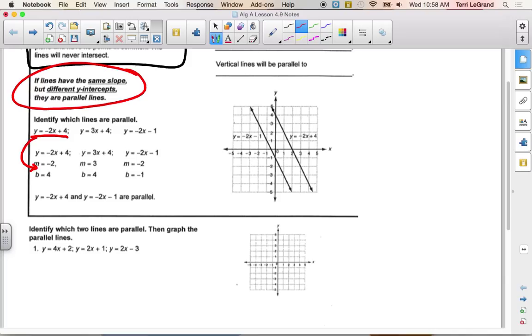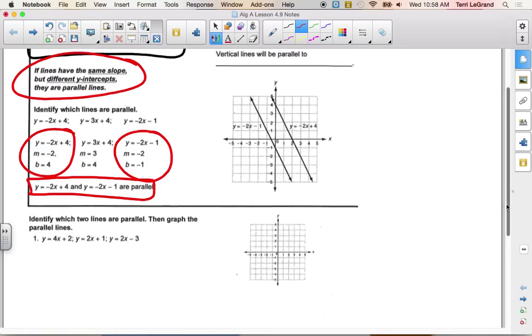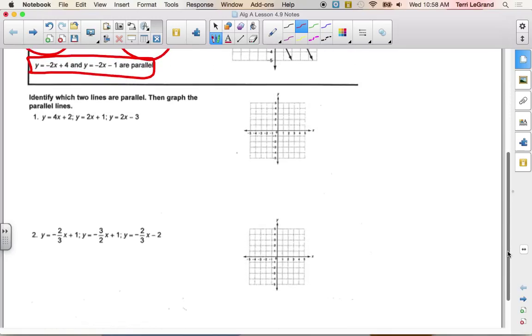After we do, we notice that on this example that's done for us, this one and this one have the same slope and they have different starting points. They have different y-intercepts. So we say that those two are parallel because of that, and then they are graphed to verify that they do look parallel. They look like a pair of railroad tracks. Okay? So let's go down and practice ours. We have two of them we're going to practice.